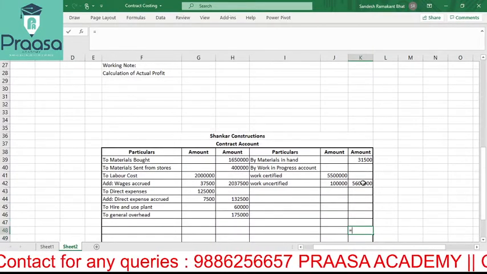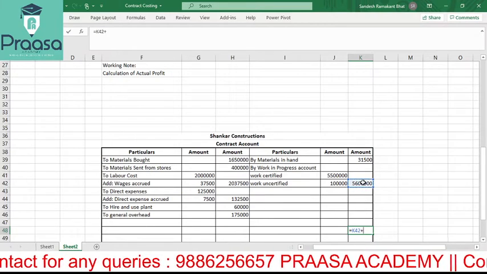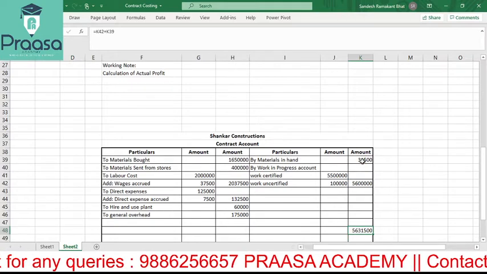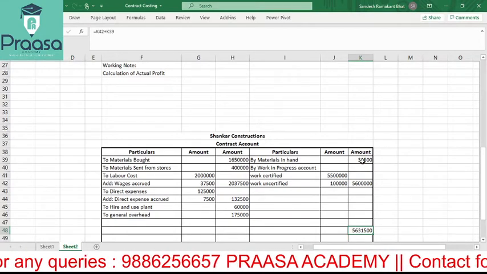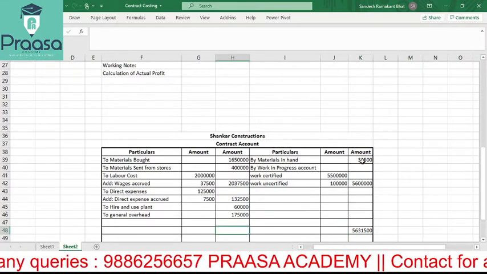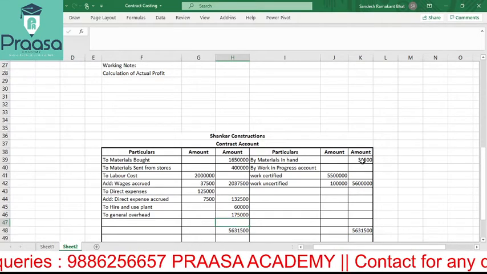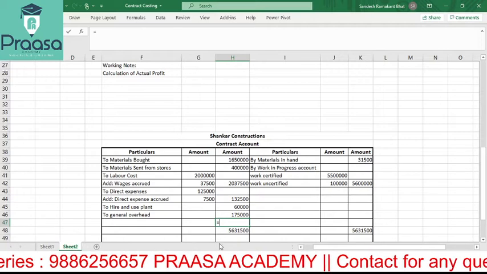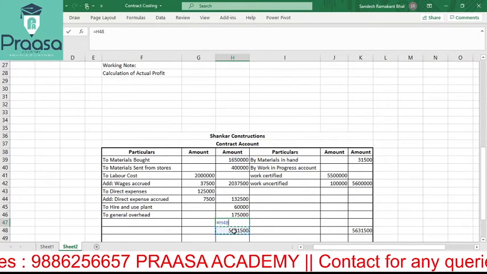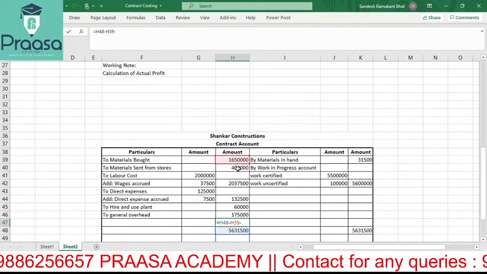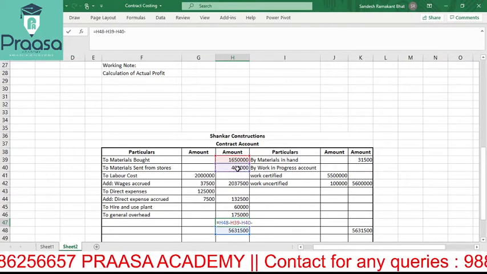Now what we will do, we will just add 56 lakh plus 31,500. We'll just deduct 16 lakh 50,000, less 4 lakh, less 20 lakh.